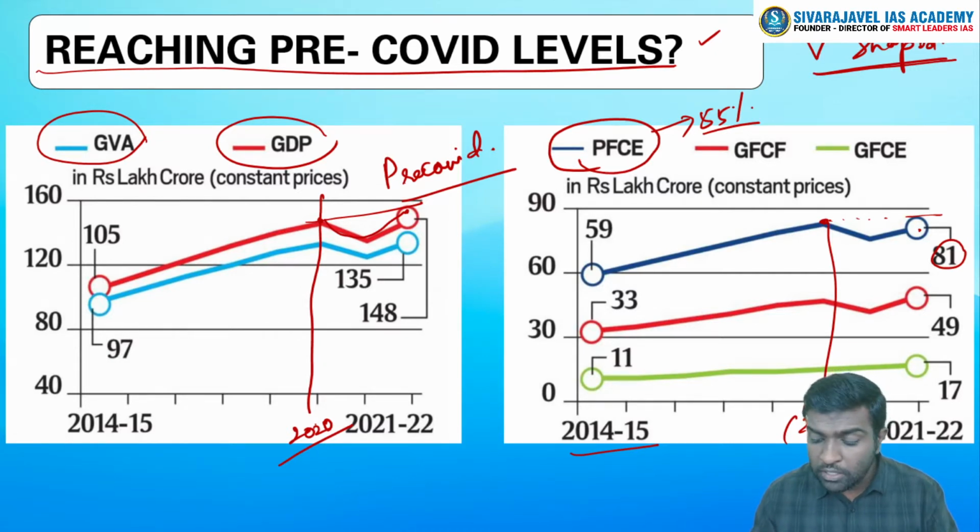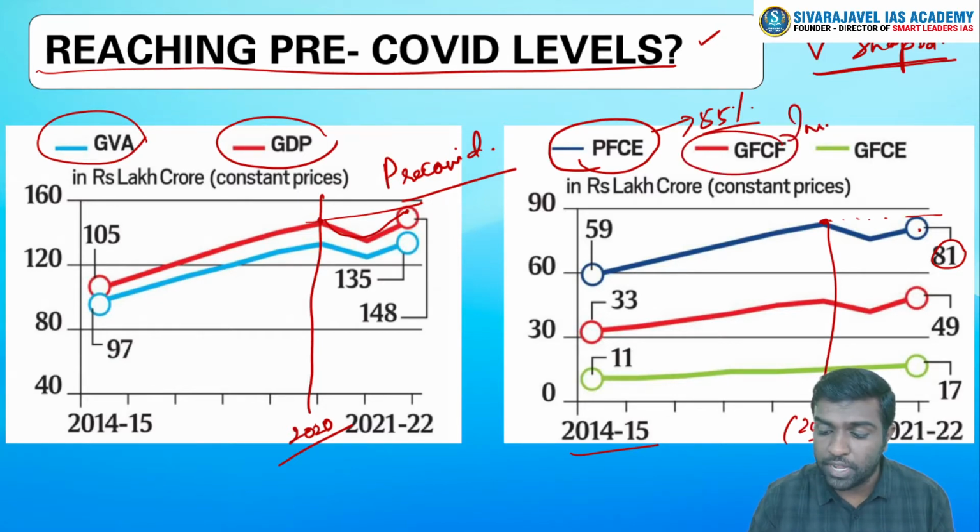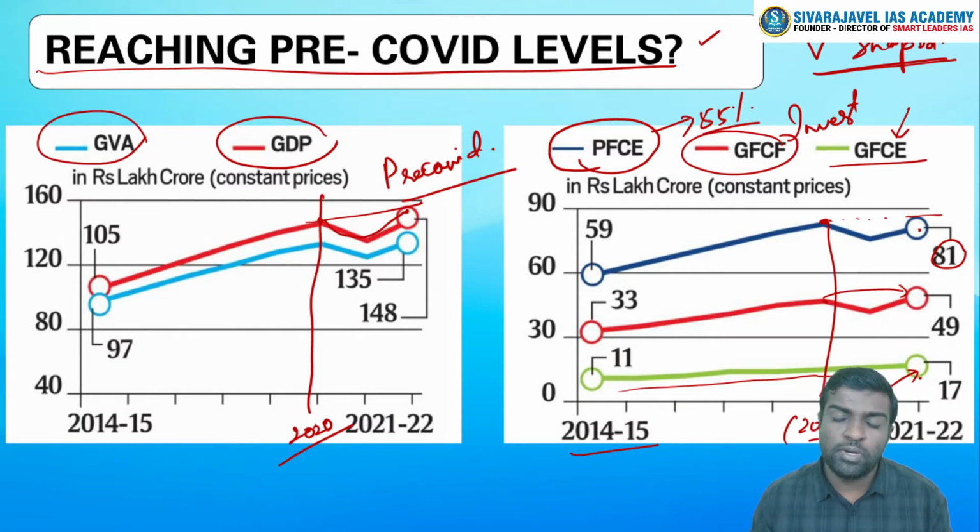But other components, for example, the gross fixed capital formation on the investment side, have recovered, or we have exceeded the pre-COVID levels. What about the government's final consumption expenditure? Well, obviously, it didn't even show a drop, because even during the COVID situation, the government was ramping up its expenditure in order to counter this particular cycle. Clear?